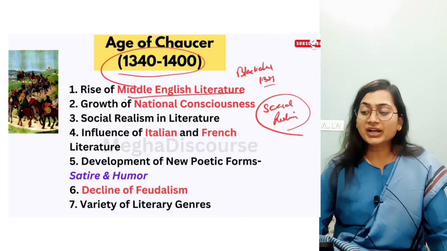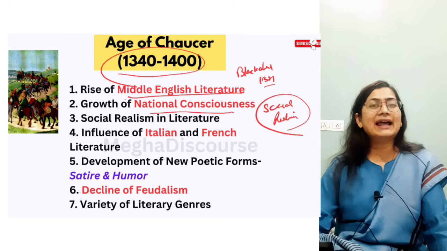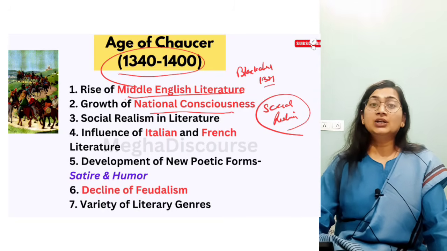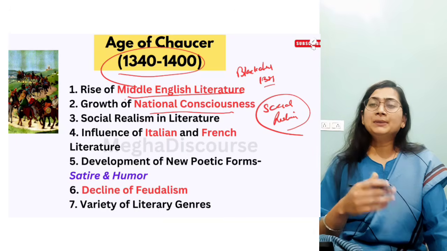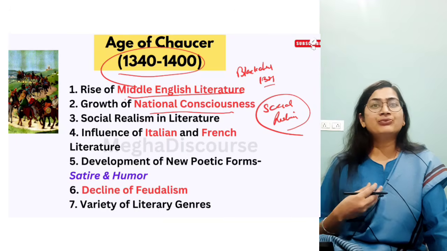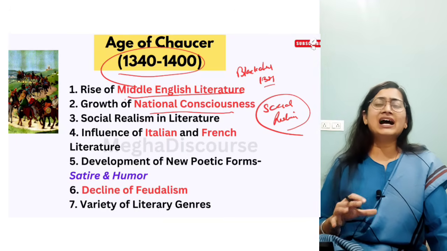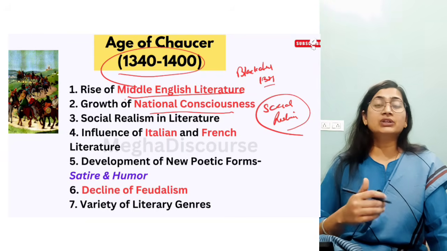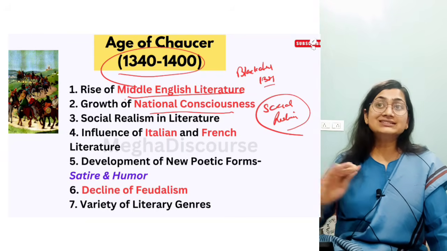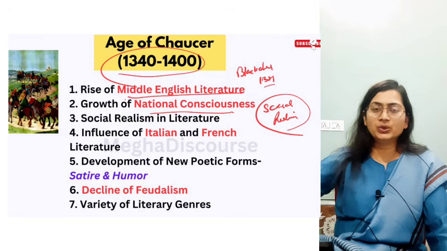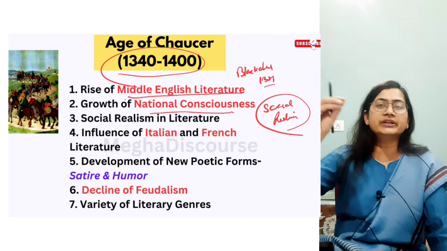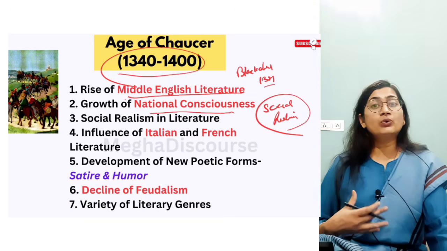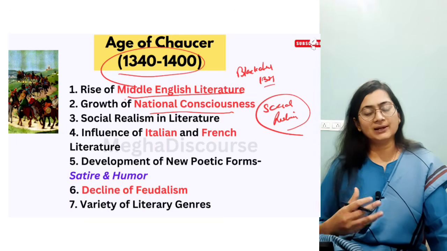Now there is a growth of national consciousness because of the Black Death. Thousands, I said lakhs, of people died. Now because of war, people have feelings of patriotism. Now they are working on what is right for them and what is wrong for them. The national consciousness feeling is evolving them. It is emerging now. People are not meant only for the king, not meant only for the church. They are now raising questions against the government as well.